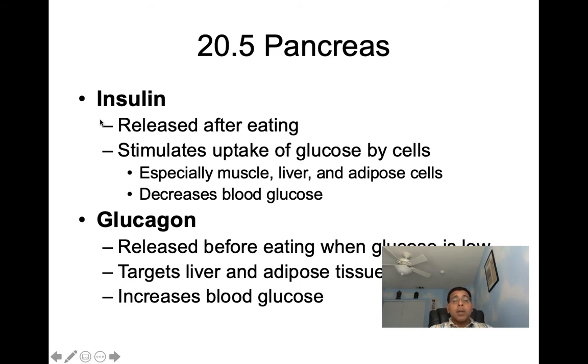So insulin is going to be important in helping to bring that level down. But then if we don't have enough, that's also going to be important because we're not going to have any energy. We saw how glucose is going to help give ATP, all that energy we saw. So glucose is released thanks to glucagon during periods of fasting. Glucagon targets our liver and our adipose tissue to release glucose, and it helps to increase our blood glucose levels.